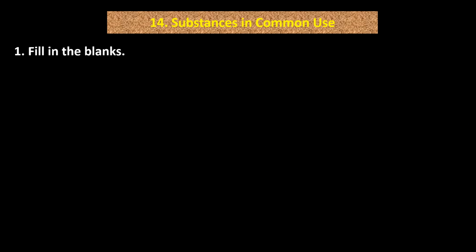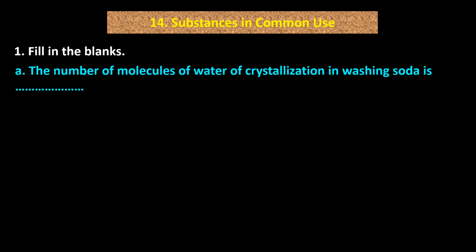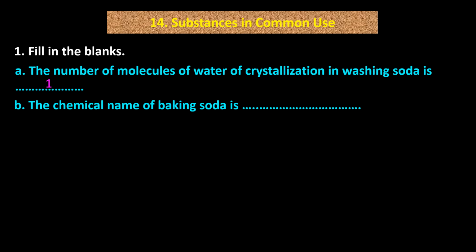Question number 1. Fill in the blanks. A. The number of molecules of water of crystallization in washing soda is 10. B. The chemical name of baking soda is sodium bicarbonate.